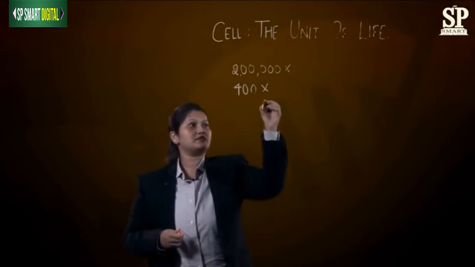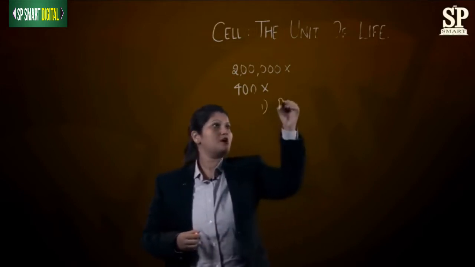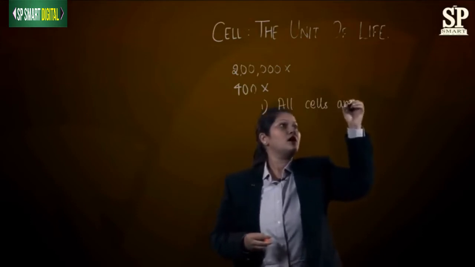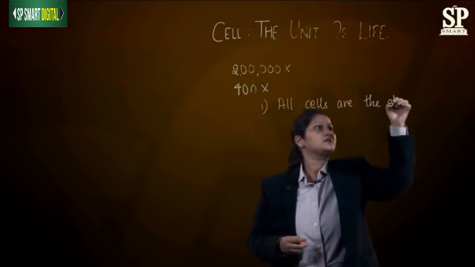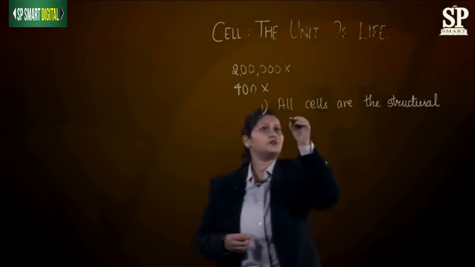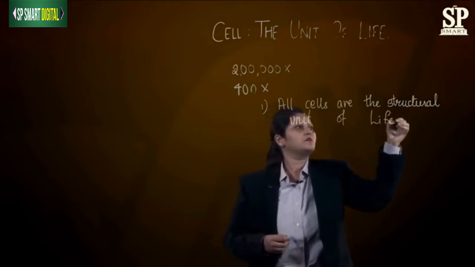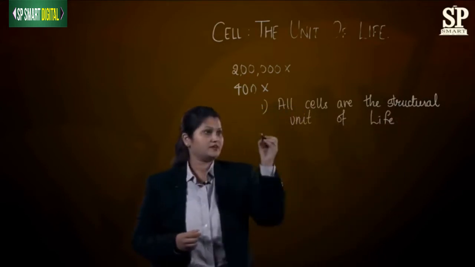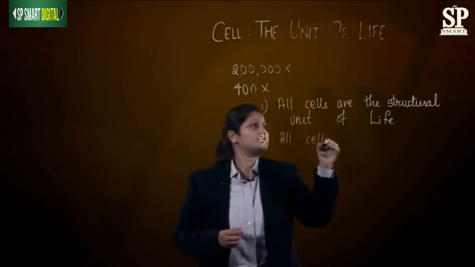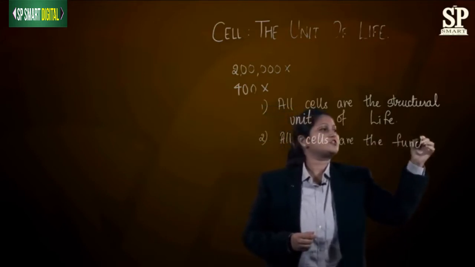The first point of the cell theory says that all cells are the structural unit of life. The second point says that all cells are the functional unit of life.